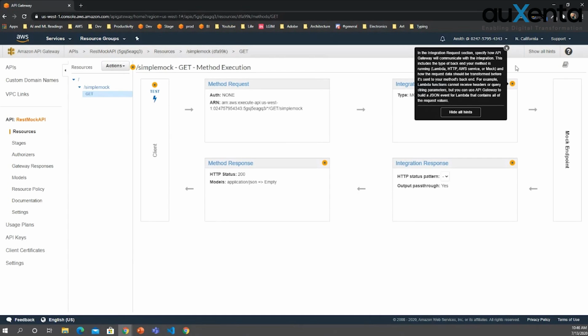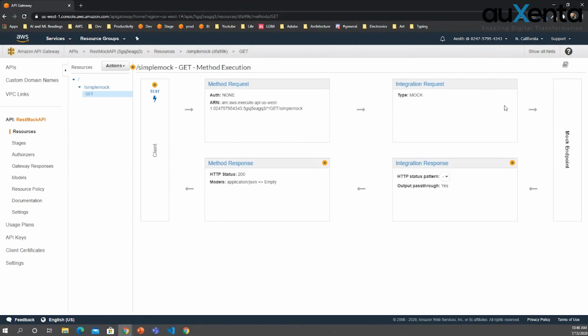This is the point where we do it, and we have the endpoint. This can be any integration like Lambda, HTTP, mock, AWS service, or VPC endpoint.